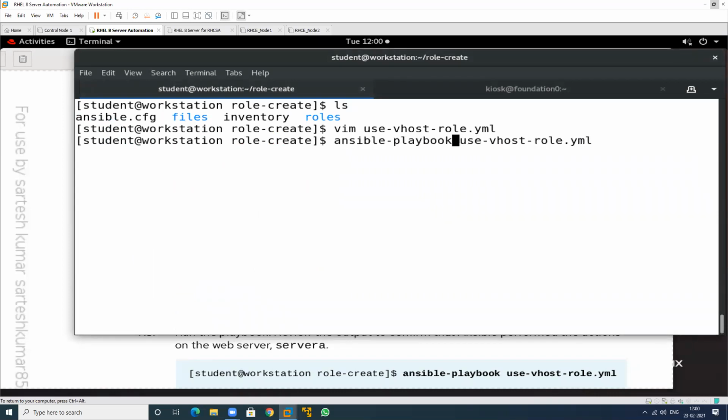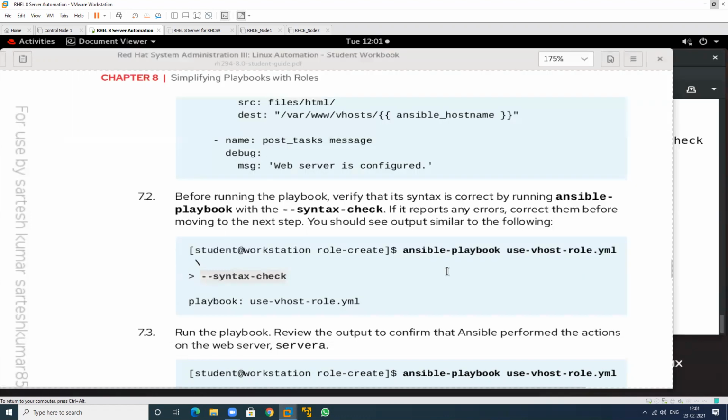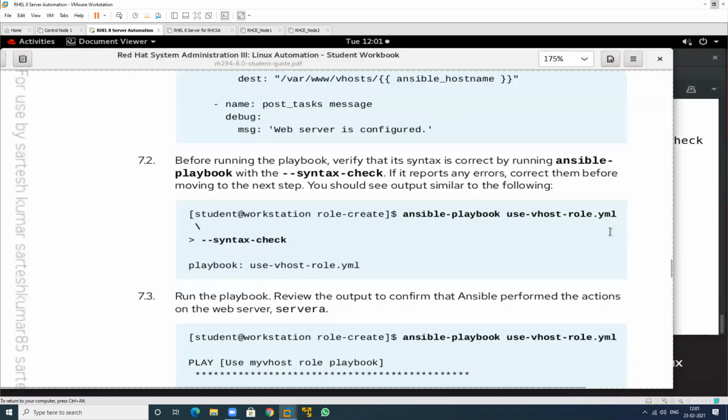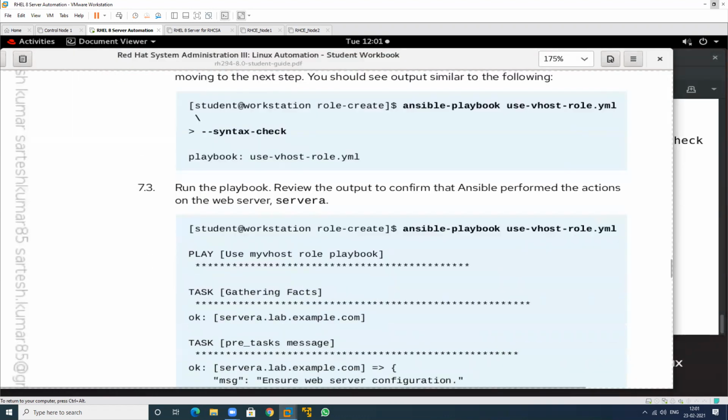ansible-playbook with --syntax-check. There is no error in this, and just run this particular playbook. So I will run this.